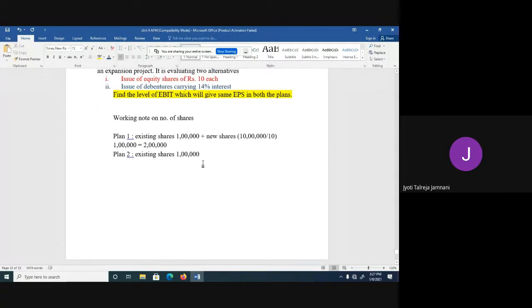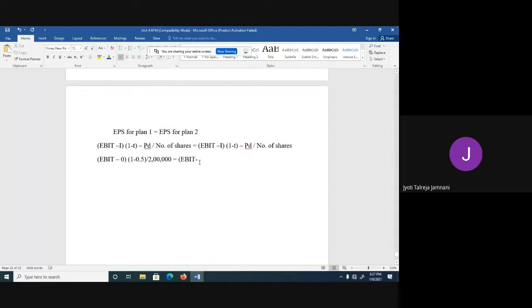I'll write here, note on interest. Only in plan 2 there is interest. So 10 lakhs, 14% we have to calculate. 1,40,000. So I've shown you the calculation above. In the equation, I'll directly take the amount 1,40,000.